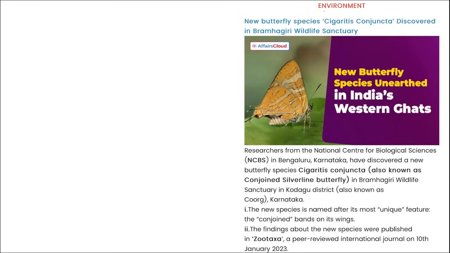Moving on. Next is environment. A new butterfly species, Cigaritis conjuncta, was discovered in Brahmagiri Wildlife Sanctuary. Researchers from the National Centre for Biological Sciences in Bangalore, Karnataka, discovered this new butterfly species, Cigaritis conjuncta, also known as the conjoined silverline butterfly.